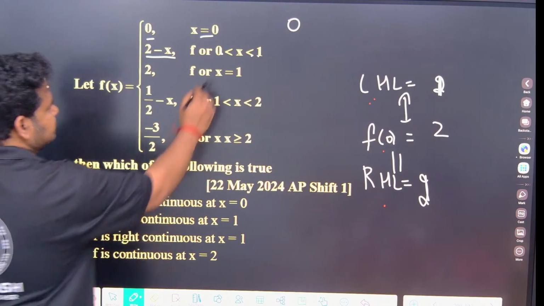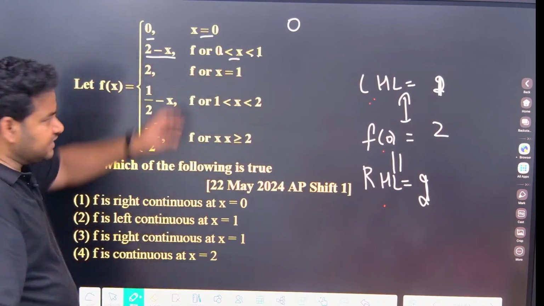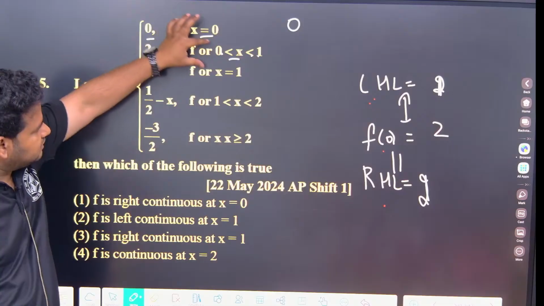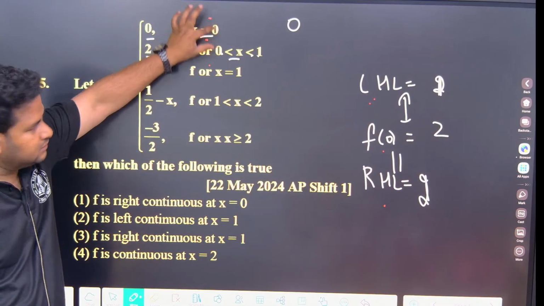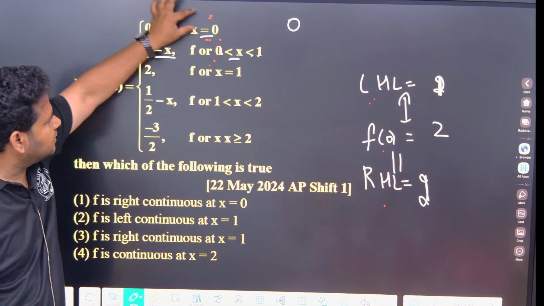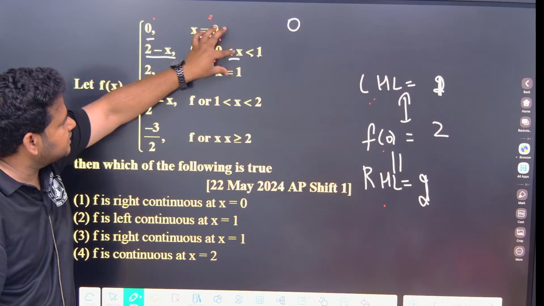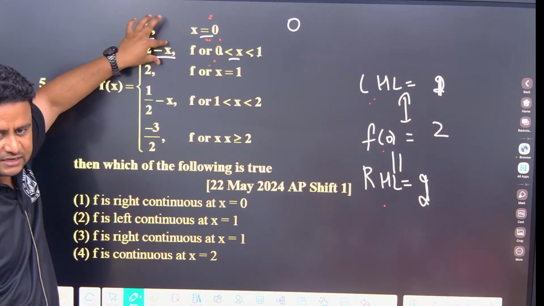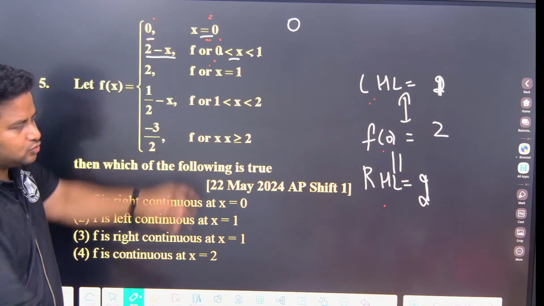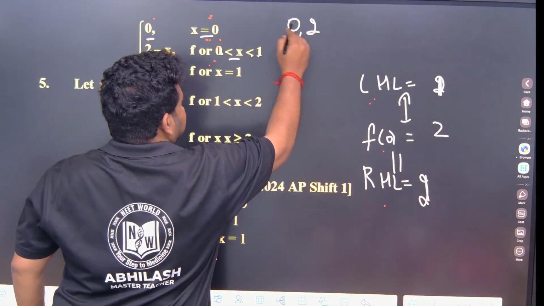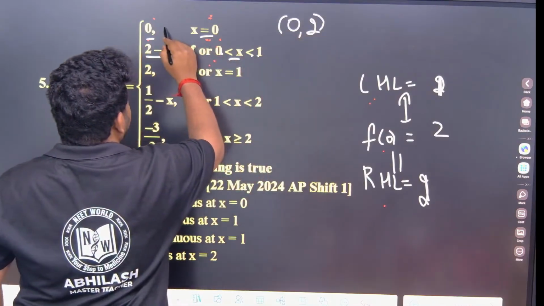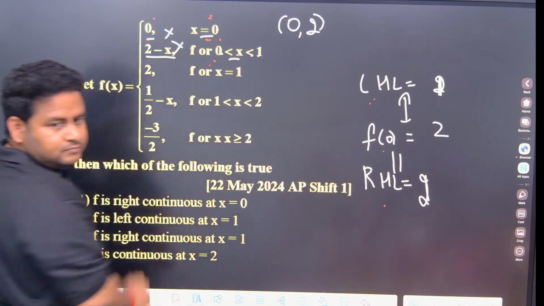Okay. At x is greater than 0, what are we getting? We are considering 0 now. Take 0 as the point. Here 0, here 0. So this is 0, this is 0. At x is equal to 0, the function is 0. At x is greater than 0, if I take RHL, what am I getting? 2 minus 0 is 2. So these two are not equal, they are not continuous.